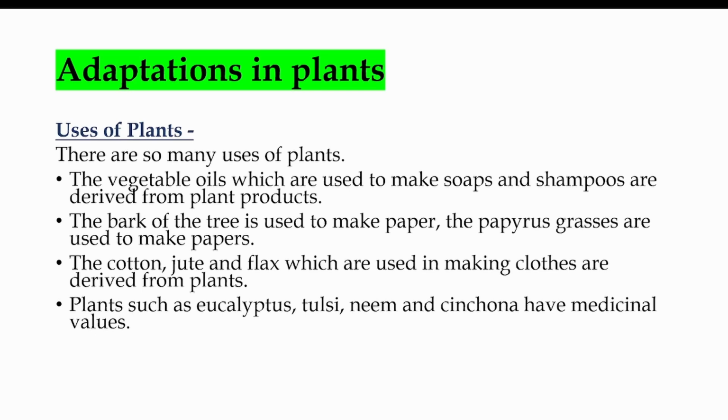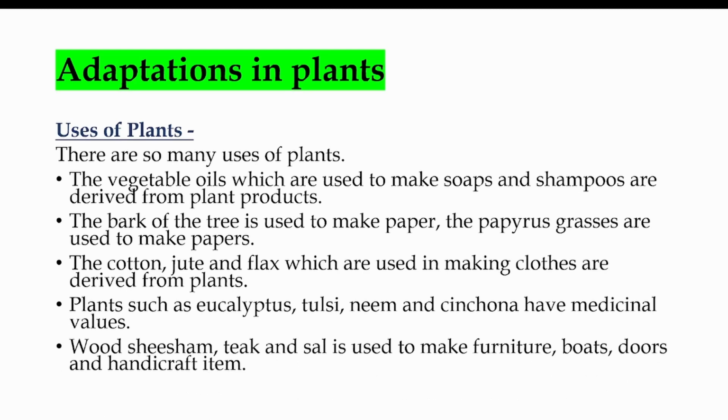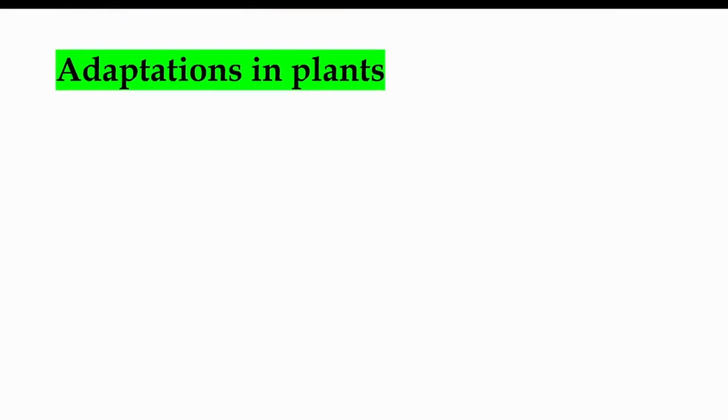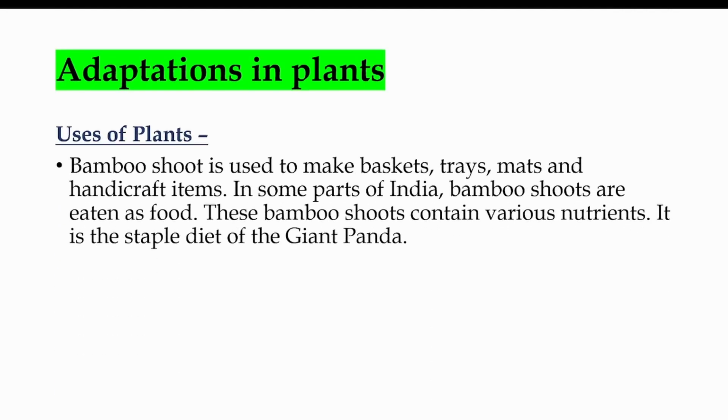Plants such as eucalyptus, tulsi, neem, and cinchona have medicinal values. Wood such as sesame, teak, and sal is used to make furniture, boats, doors, and handicrafts. Bamboo is used to make baskets, trays, mats, and handicraft items. In some parts of India, bamboo shoots are eaten as food. These bamboo shoots contain various nutrients. It is the staple diet of the giant panda.